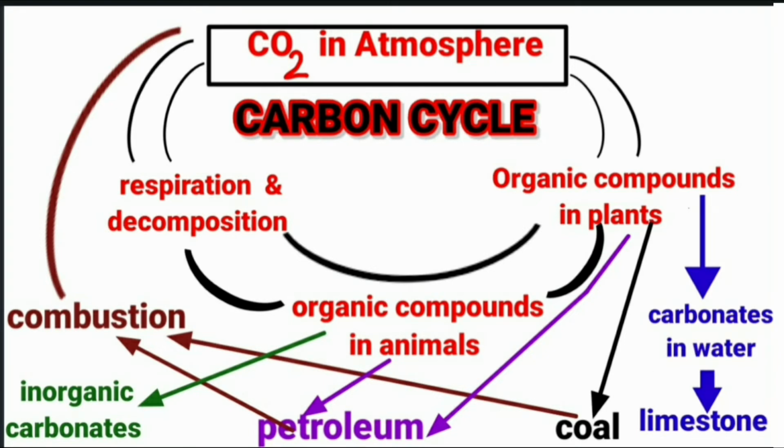Thus, carbon from carbon dioxide taken by green plants from the environment through photosynthesis is returned to the environment through respiration, decomposition, and through burning of fuels. This cyclic movement of carbon from the atmosphere to the organisms and from organisms to the atmosphere is known as the carbon cycle. The carbon cycle helps in maintaining carbon balance in nature.